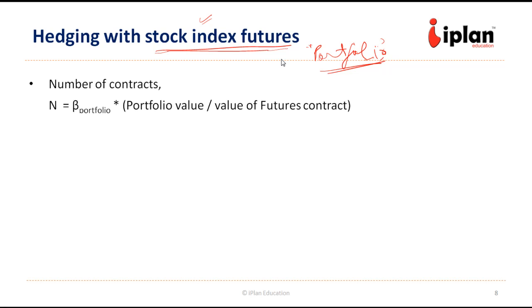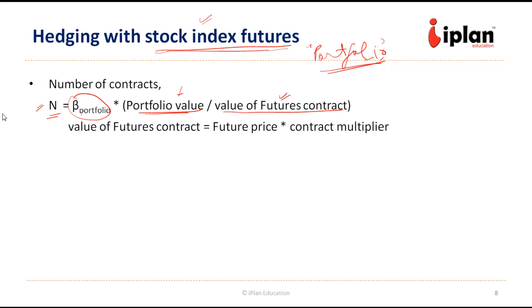The number of contracts required to hedge a portfolio completely is going to be the beta of the portfolio times the value of the portfolio you want to hedge, divided by the value of the futures contract. So what is the value of one future contract? You can divide by that and you will get the number of future contracts required to hedge a particular portfolio completely. The value of this future contract comes from the future price times the contract multiplier, which is already known.